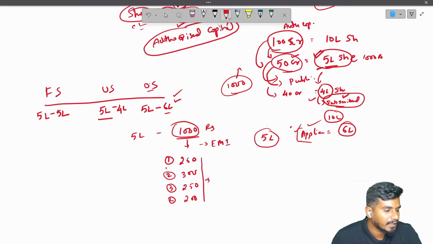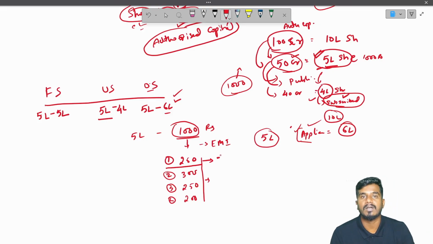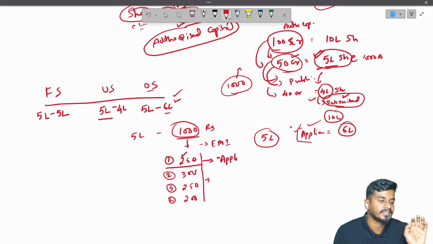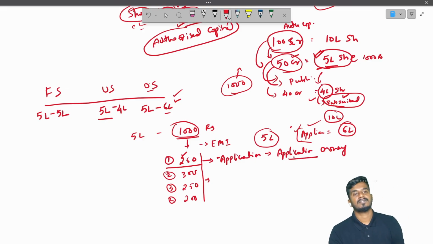So the company said, along with your application for shares, you need to send a certain amount to confirm, correct? Then only fake buying won't be there. So 250 rupees is the first installment, whatever the company is collecting along with the application. This is called application money.